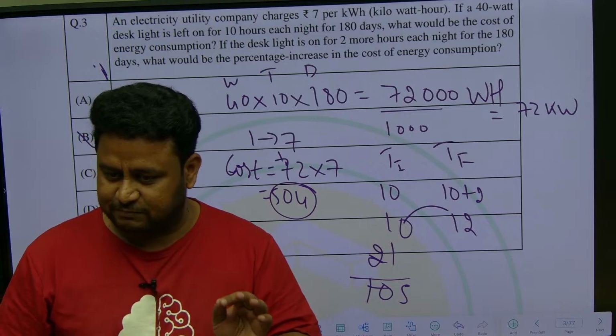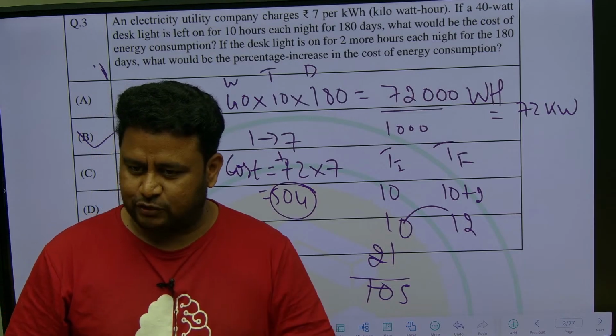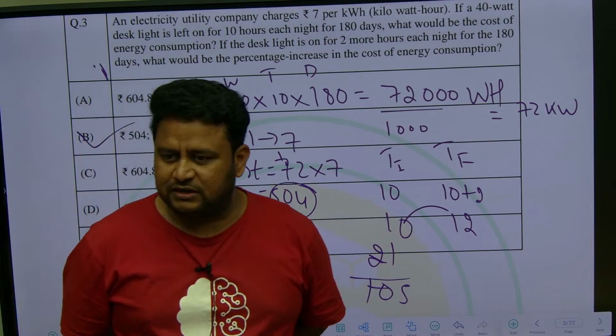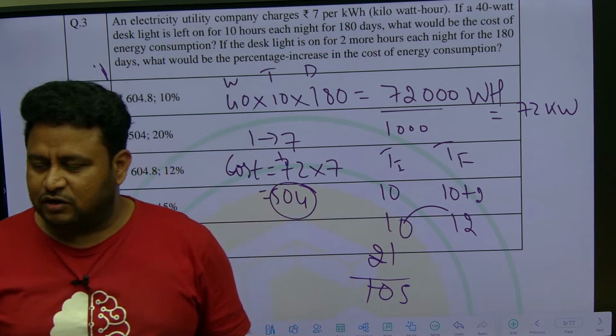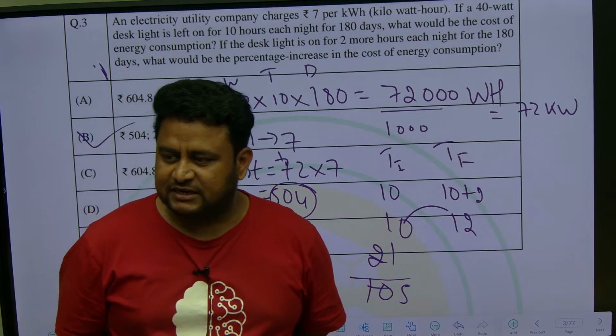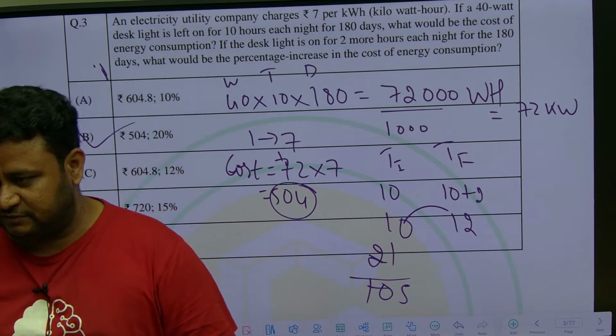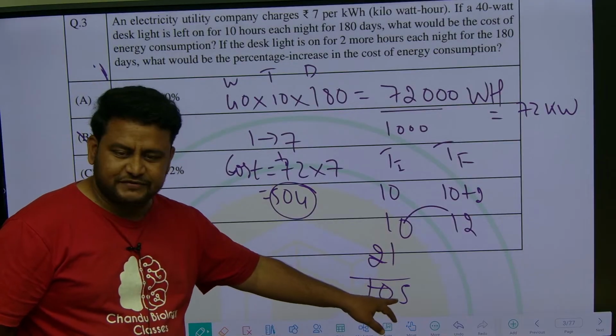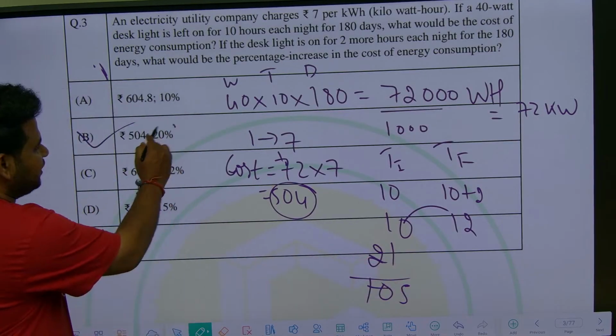1 by 6 is 16.66. 1 by 7 is 14.28. 1 by 8 is 12.5. 1 by 9 is 11.11. 1 by 10 is 10 itself. 1 by 11 is 9.09. All these things you learn and go. It will be very easy for you. Anyway, when percentage questions come, it will be easy. So 1 by 5 is 20%. That is what we got, 20% here.